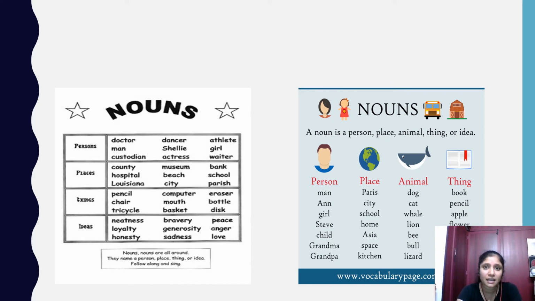Ideas, here you can take the reference: neatness, loyalty, honesty, bravery, generosity, sadness, peace, anger, love, everything is inside us. So whatever you cannot see in someone, you can feel it. That feeling is called an idea, which goes in our mind, and that is a noun. Here are another examples for person, place, animal and thing. You can take a look at that.